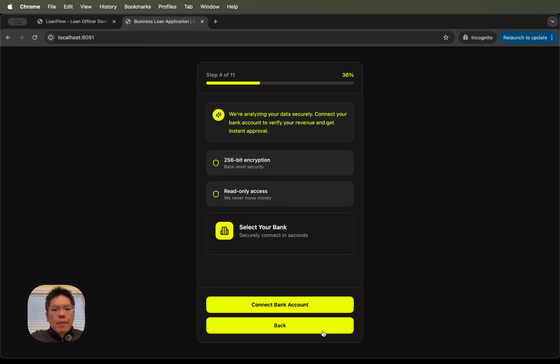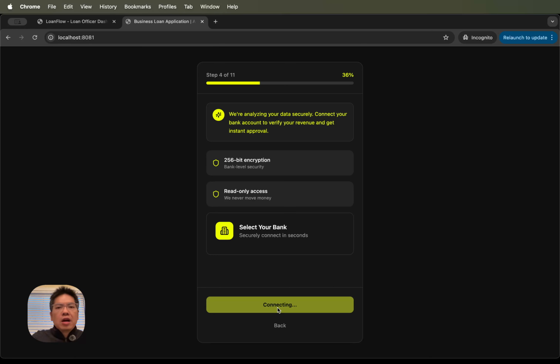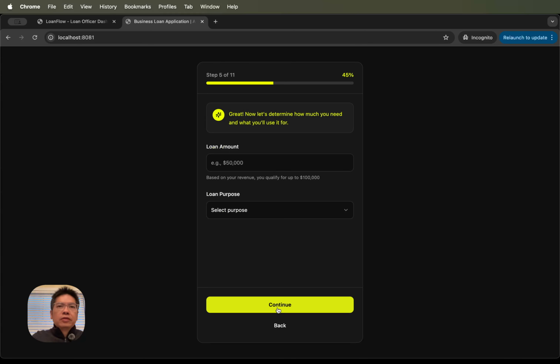And at this step, some of our potential customers are in countries where there is an infrastructure for connecting their bank account to our app. This is where they would do so. But of course, this is not often the case in some countries, where they are in the unbanked segment, so they don't necessarily have a bank account. But we have other ways to capture data as well.